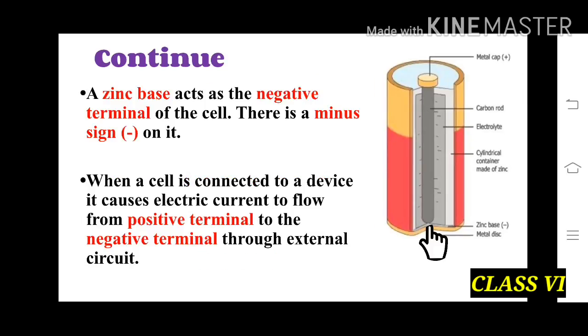In this picture you can see the zinc base acts as the negative terminal of the cell, and there is a minus sign on it. So children, when a cell is connected to a device, it causes electric current to flow, and the current flows from the positive terminal to the negative terminal through the external circuit.